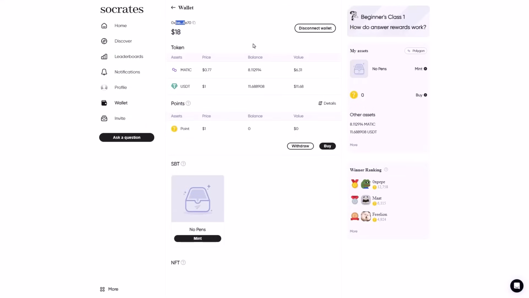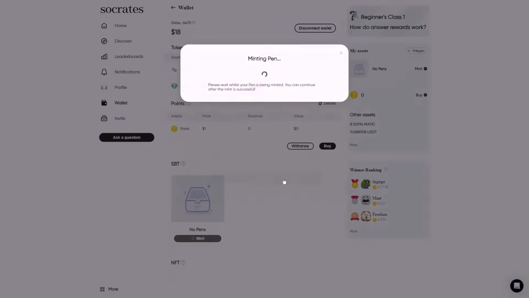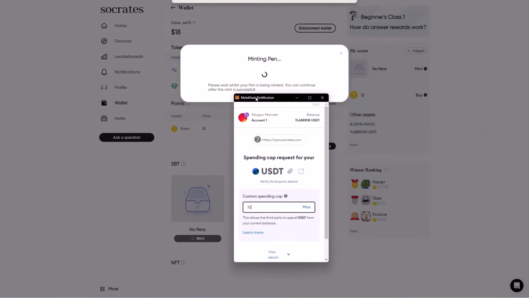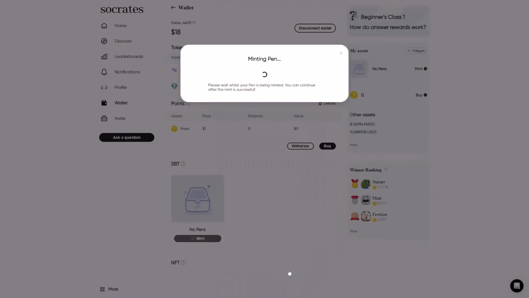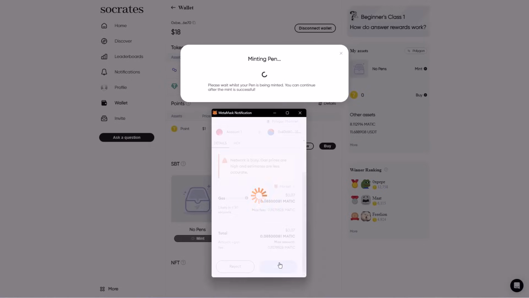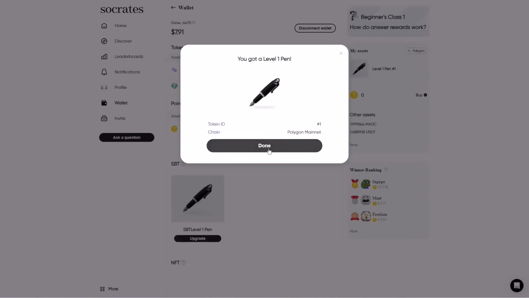I have already sent some money here, like $20. And now let's mint on this platform. There are 3 levels: the first level is 10 USDT, the second one 100, and the third one 300. So let's go to our MetaMask, choose $10, next, and approve the transaction. We will wait for a second. As you see, you must confirm it another time. Let's wait, it will sometimes take some time. And now we have our mint done.